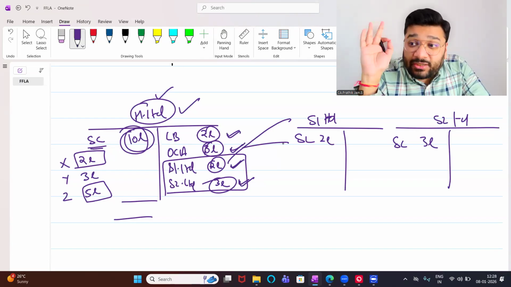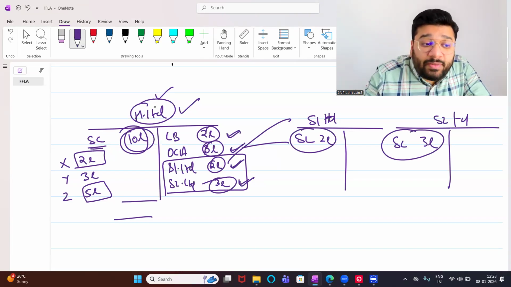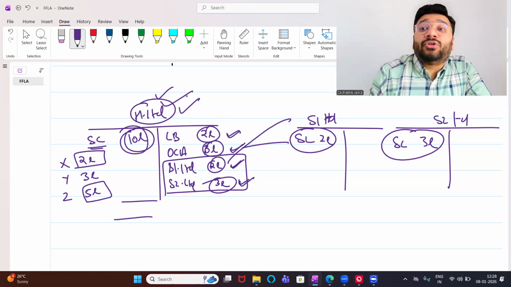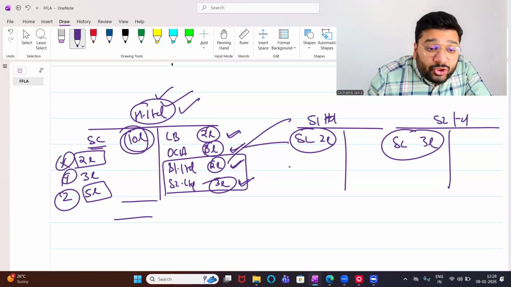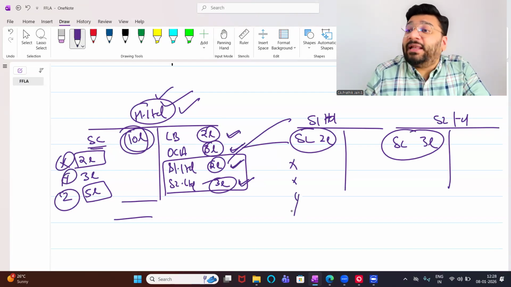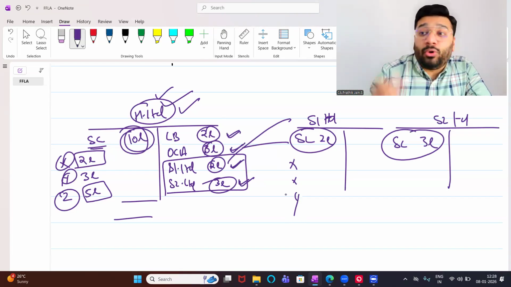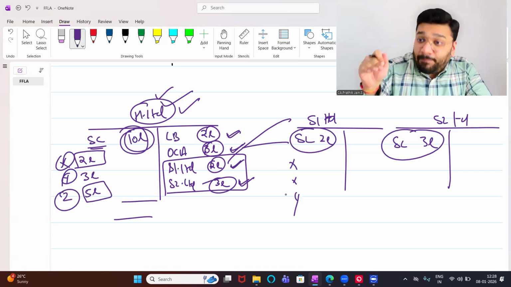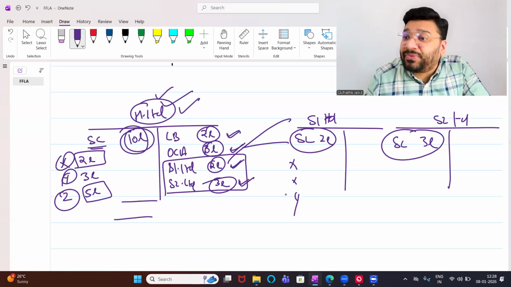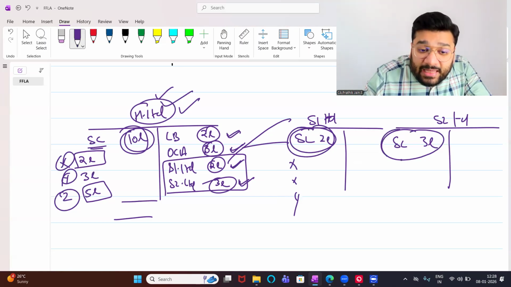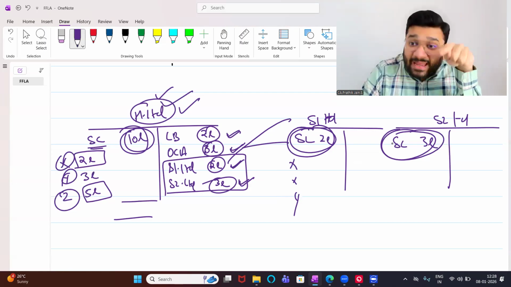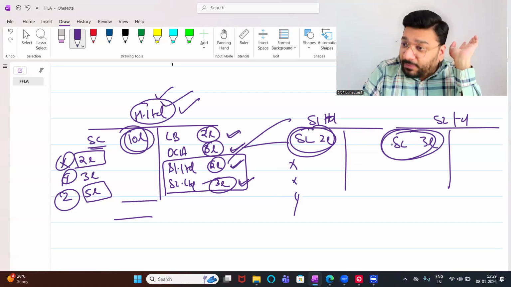So for you to do consolidation, it is important that the share capital of subsidiary should be held by whom? Holding company. Who should be the shareholder? The company should be the holder, not the individual shareholder. X, Y, and Z should not be the shareholders of S1 and S2. If that is the case, then there is no holding and subsidiary coming into picture. What is holding and subsidiary? Holding company means a company, not an individual person. Holding company should be a company which has got more than 50% investment in the subsidiary company. So in the subsidiary company, the investment should be done by whom? Individual shareholders of H Limited, or by H Limited itself? By H Limited itself. Only then holding subsidiary relation will come.